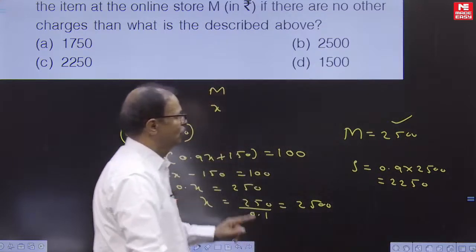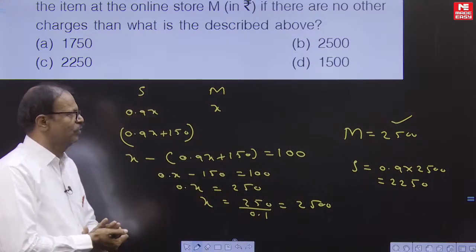So M is equal to 2500, S is equal to 2250.